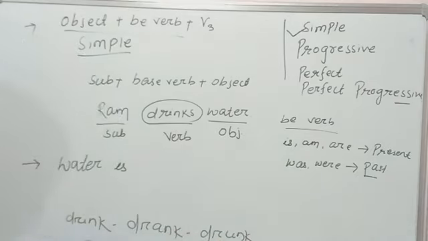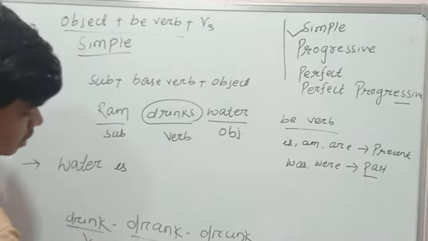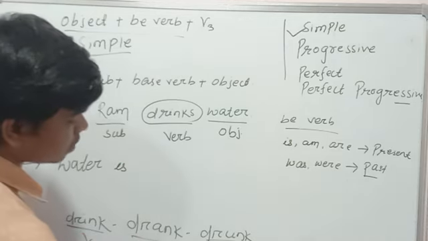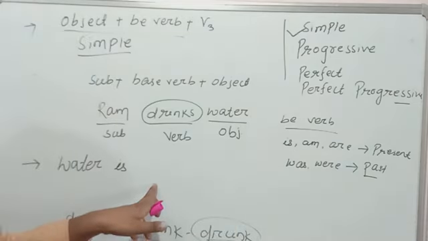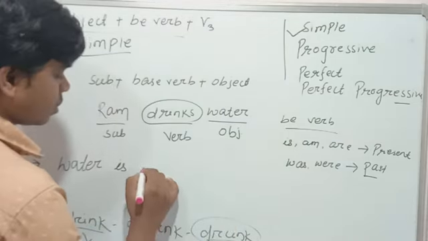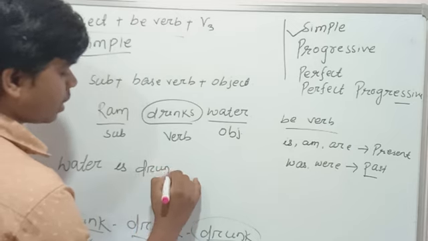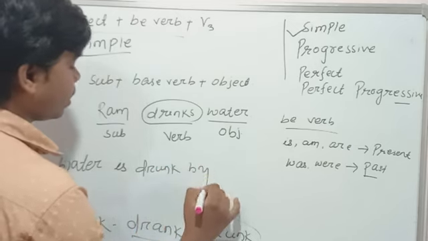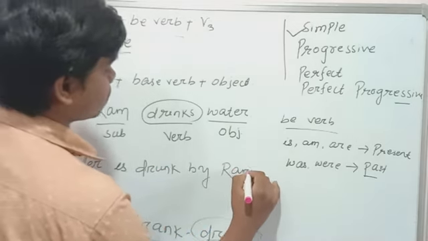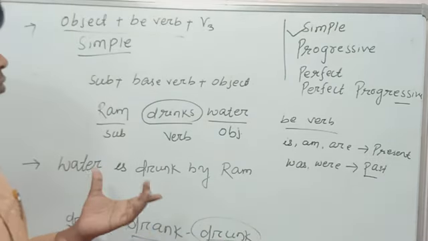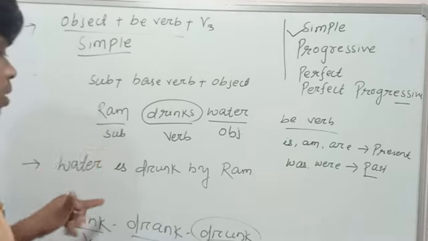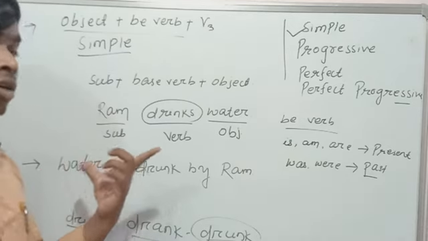This is our V1, this is V2, and this is V3. In that case I will write drunk, D-R-U-N-K, drunk by Ram. This is the passive voice which we converted from active to passive. Yes, this is the correct answer.